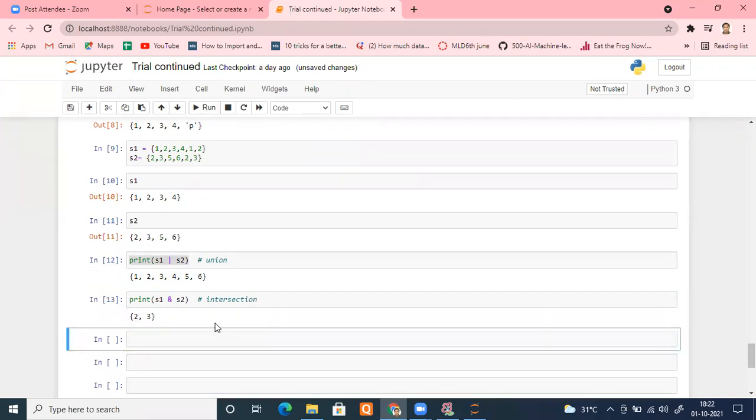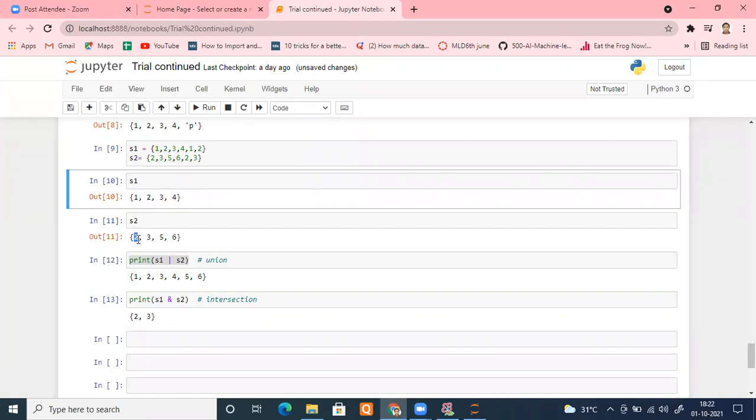Done. Intersection means common elements. In S1, we have 1, 2, 3, 4. In S2, we have 2, 3, 5, 6. Which elements are common? 2 and 3. Is it fine, everyone? Please tell me. Yes, sir.